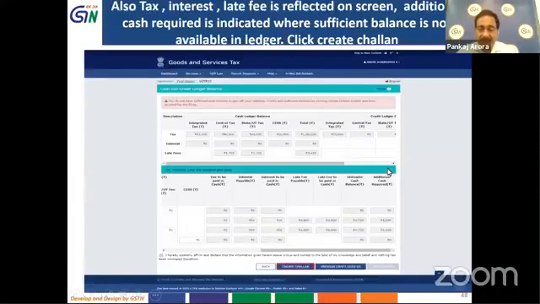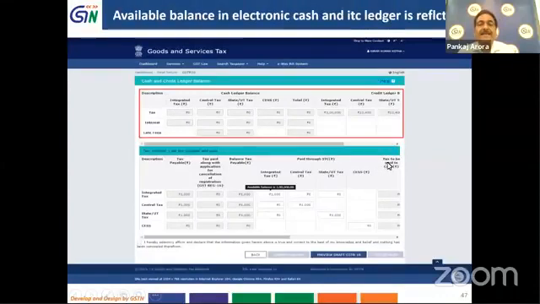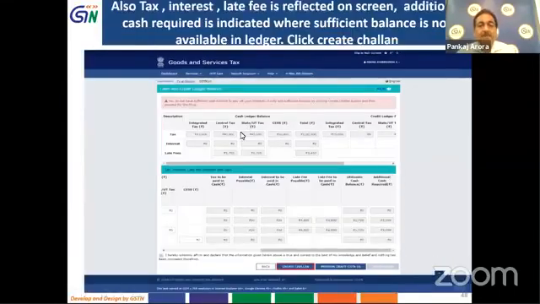And on the extreme right, you can see that there is one tab, tax to be paid in cash. If the balance available in the electronic cash ledger as well as the credit ledger is not sufficient to set off such liabilities on the stock, then such amount of tax will be reflected in such tab that this amount of tax is required to be paid in cash. So once you can see this, if it is required to be paid in cash, in that case,